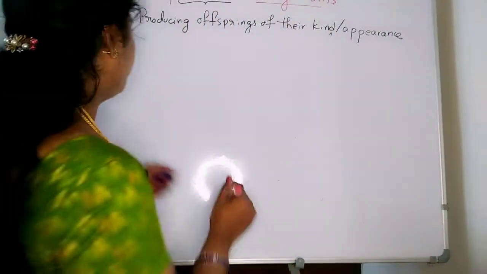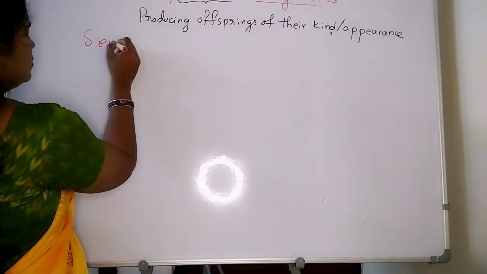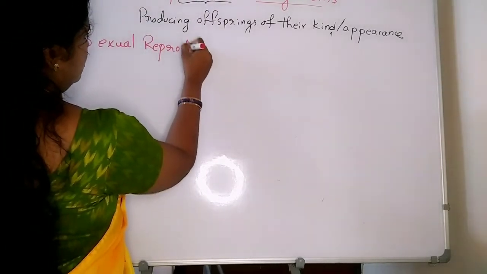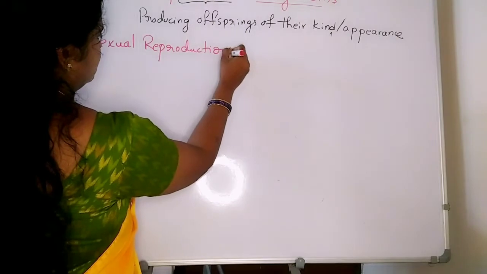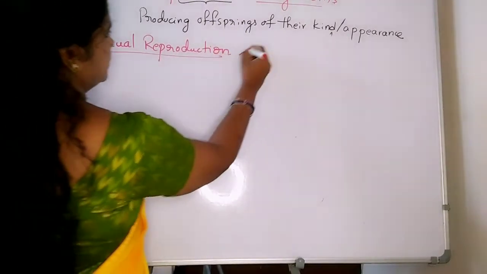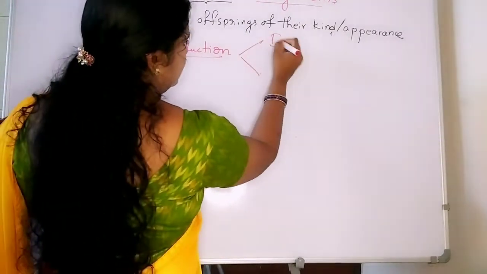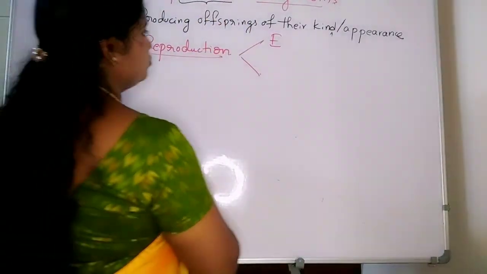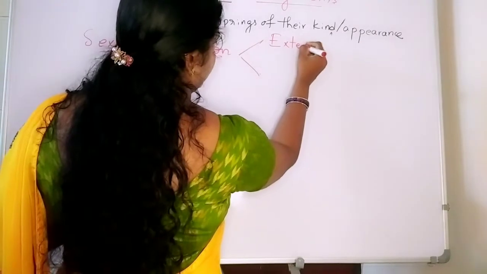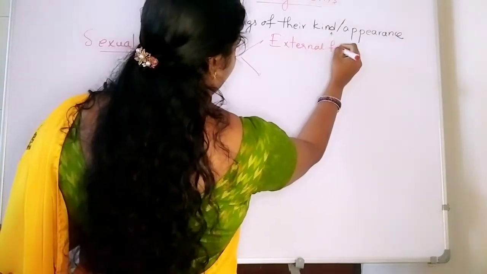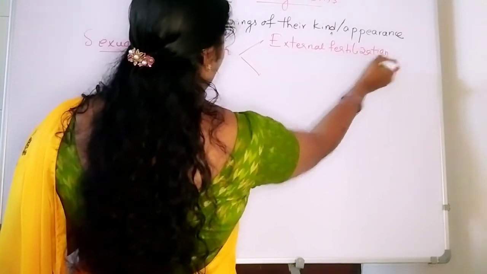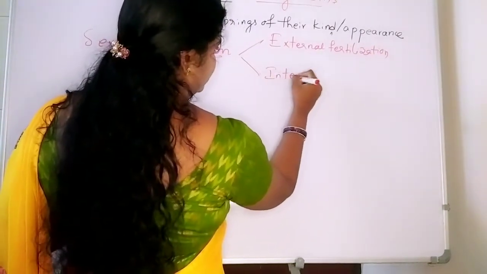This sexual reproduction takes place by two methods: external fertilization and internal fertilization.